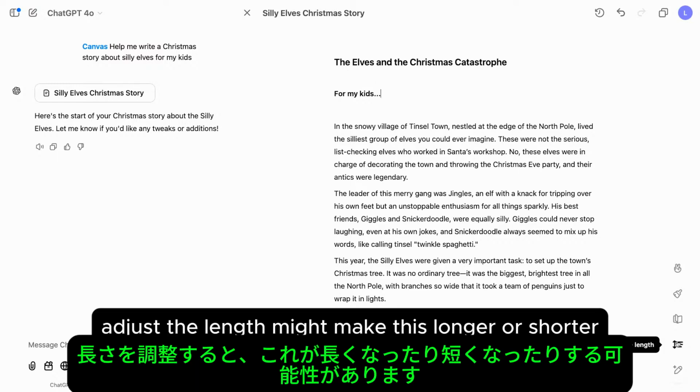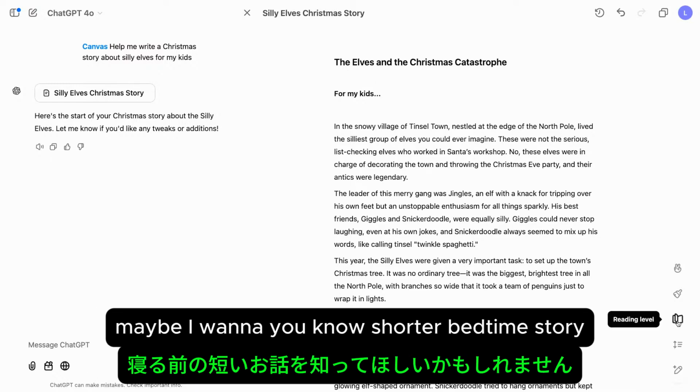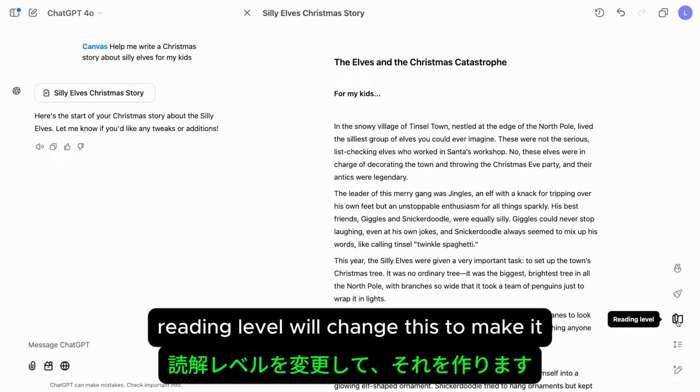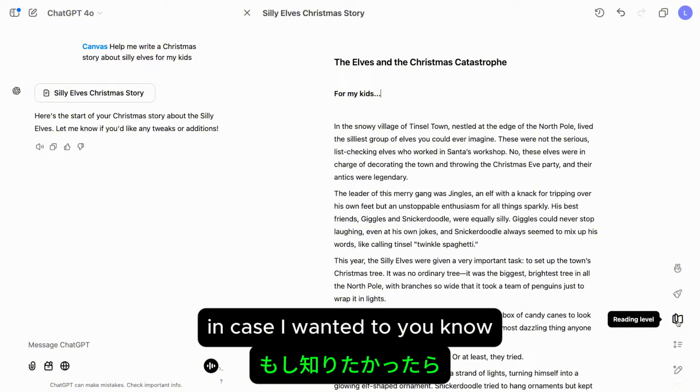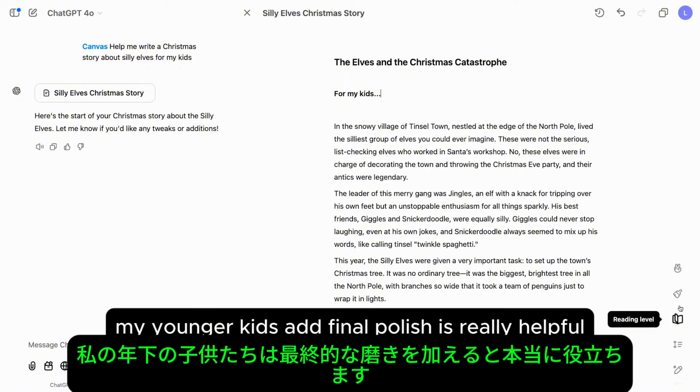Adjust the length, might make this longer or shorter. Maybe I want a shorter bedtime story. Reading level will change this to make it more sophisticated language or simpler language in case I wanted to make it easier to read for my younger kids.